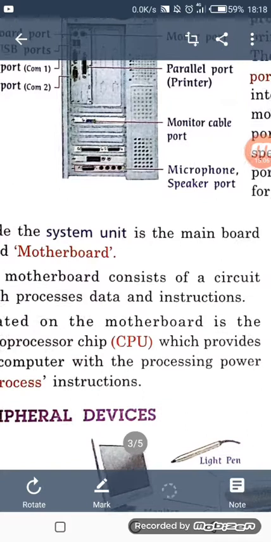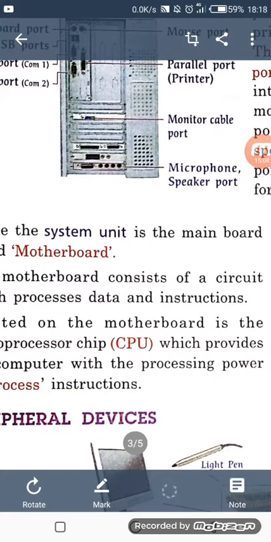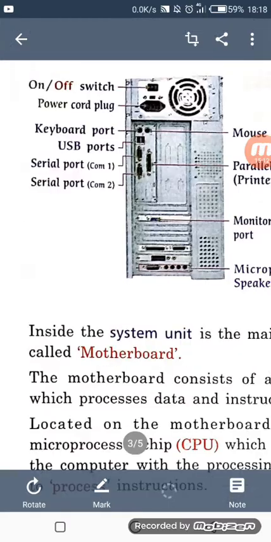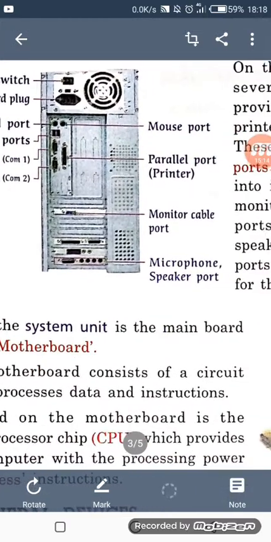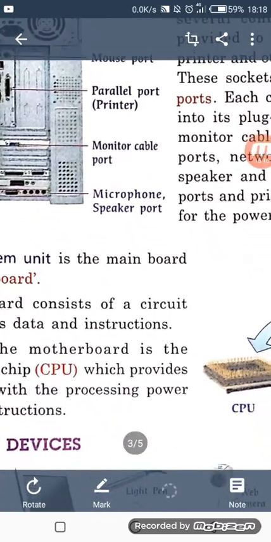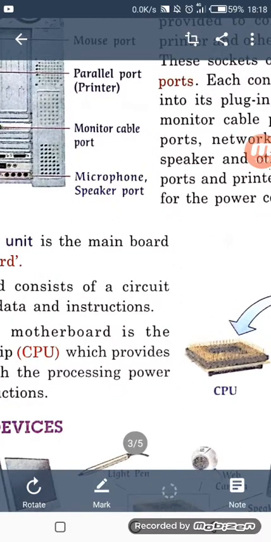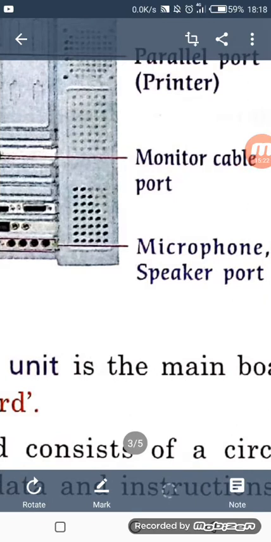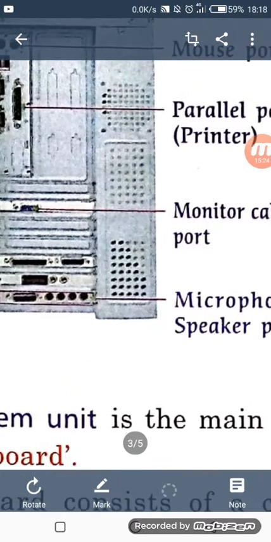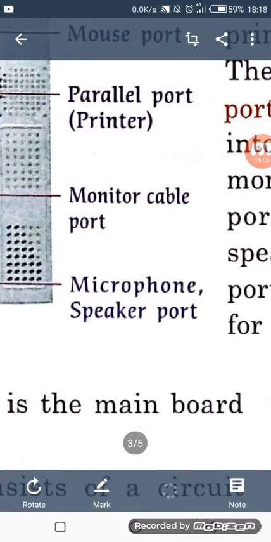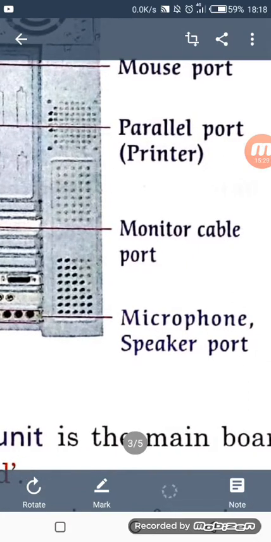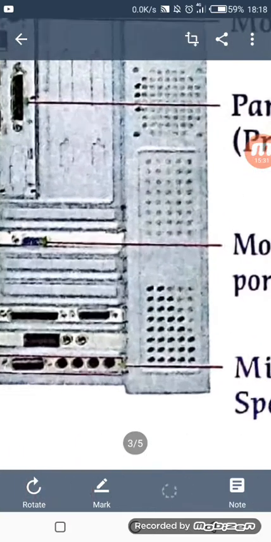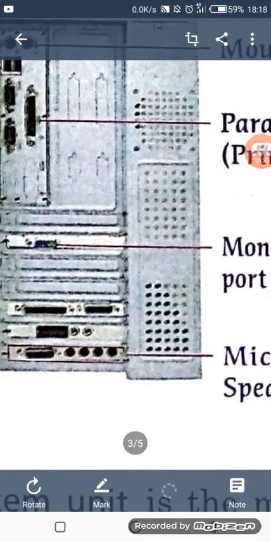We can see a lot of connection sockets here: keyboard, mouse ports, microphone, speaker, etc. See, here we will connect our microphone. These are the slots. So we will connect our microphones or speaker here. Monitor cable port: here we will attach or connect our monitor.